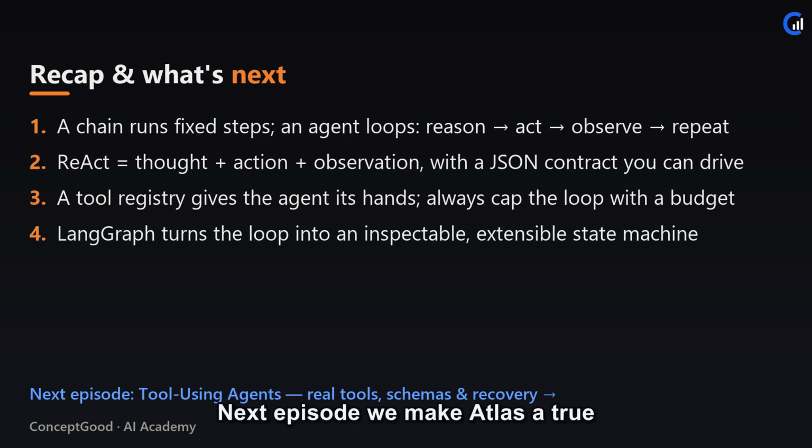Next episode we make Atlas a true tool-using agent: real tools, web search, a calculator, the full RAG retriever, even SQL with proper schemas, argument validation, and graceful recovery when a tool fails. The loop stays the same, the hands get much stronger.